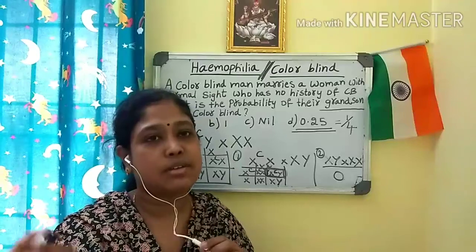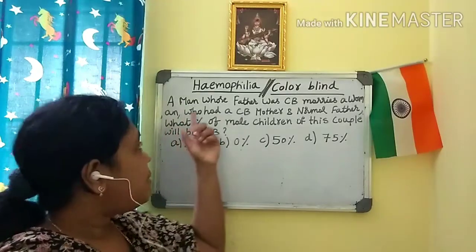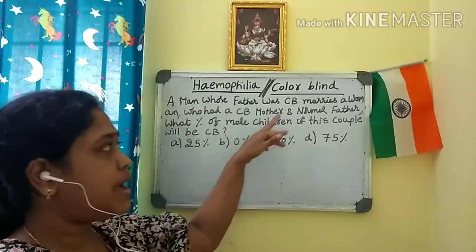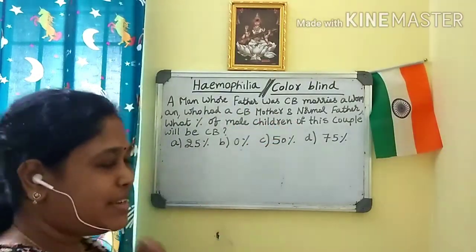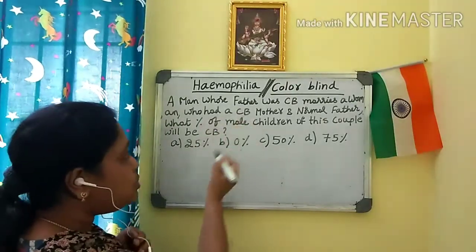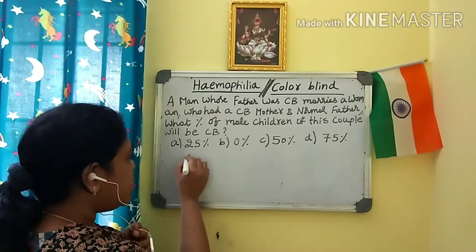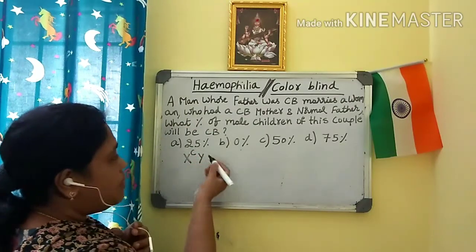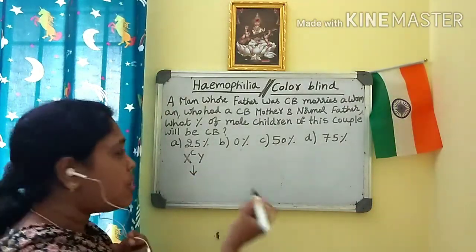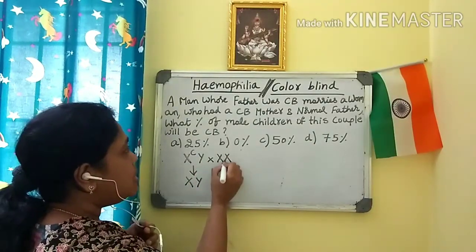Now let us solve the third problem. A man whose father was colorblind marries a woman who had a colorblind mother and normal father. So this is a little bit more difficult than the last two problems. A man whose father was colorblind means the father is colorblind. Father is colorblind means the son will become colorblind or not? He won't be colorblind because the mother is normal.